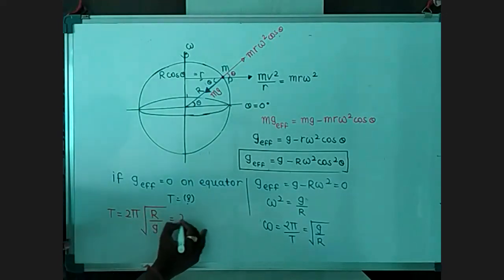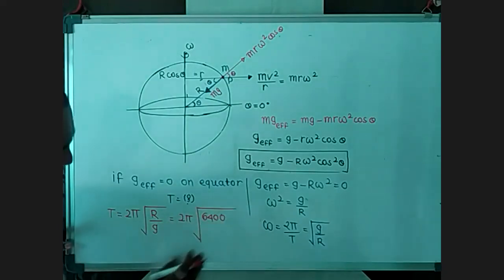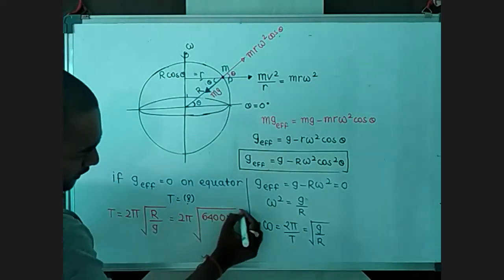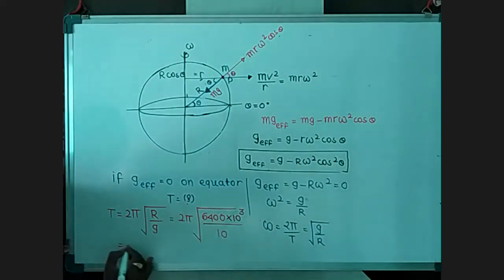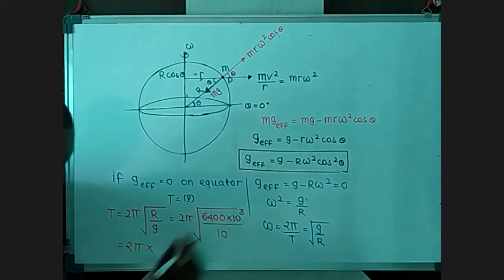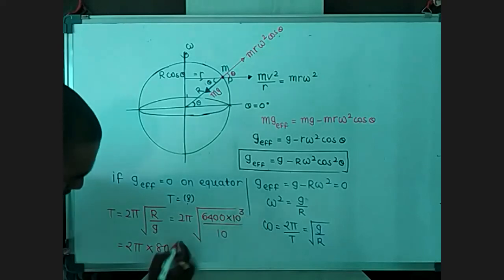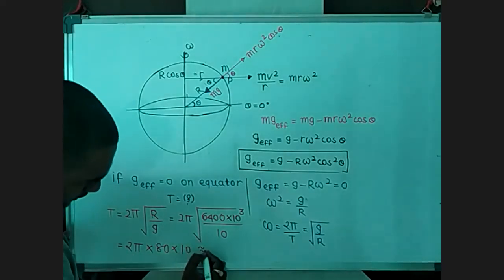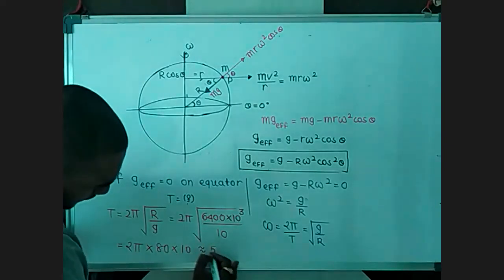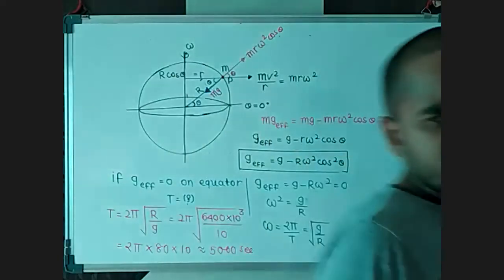And if we place the values, this R is 6,400 kilometers. If I convert kilometer into meter, I have to multiply by 10 to the power 3. g is 10. So it's simple: 2 pi square root of 6,400 is 80. Here I will have only 100 and square root of 100 is 10. 2 pi is 6.28, multiplied by 80, so it's nearly about 500 multiplied by 10. So we can say that it is 5,000 seconds, nearly about 86 minutes.